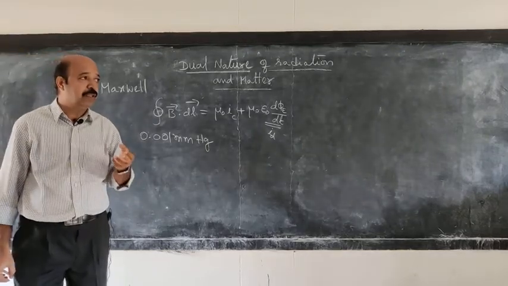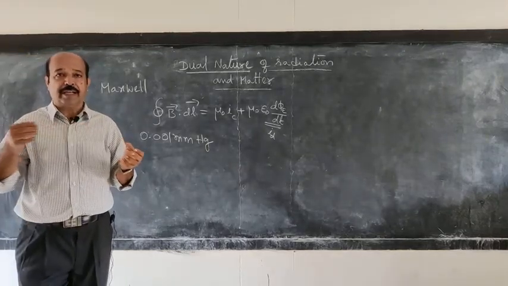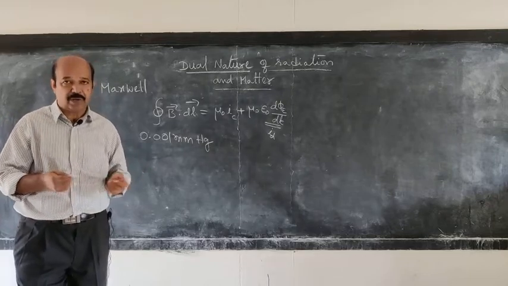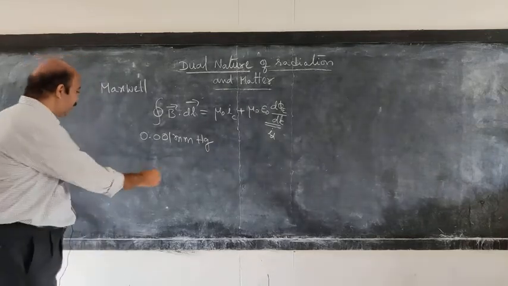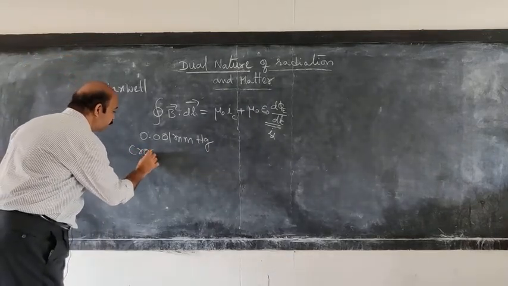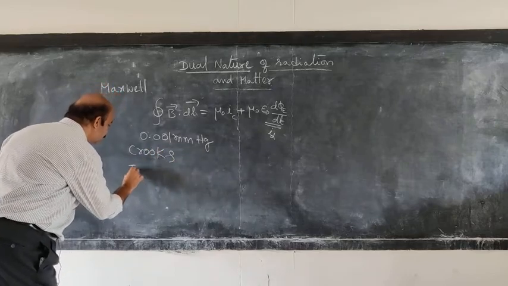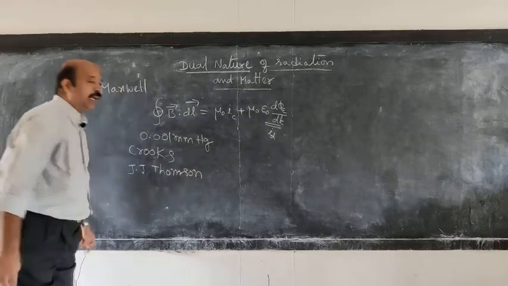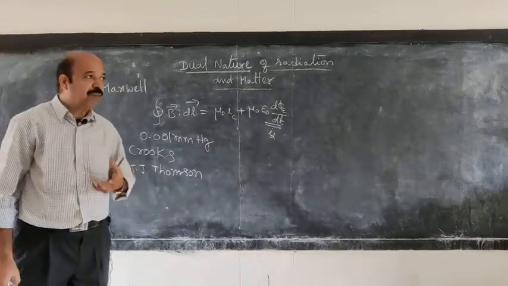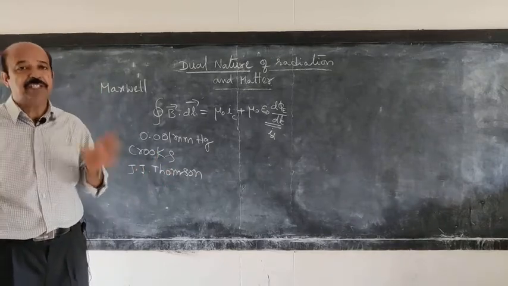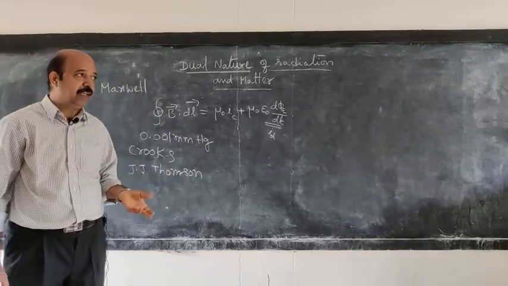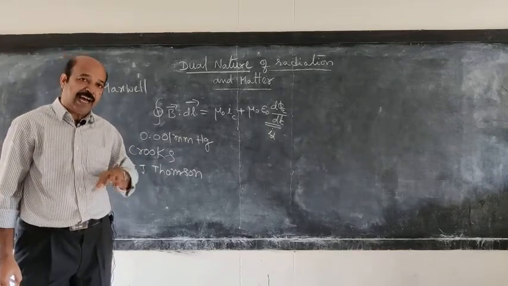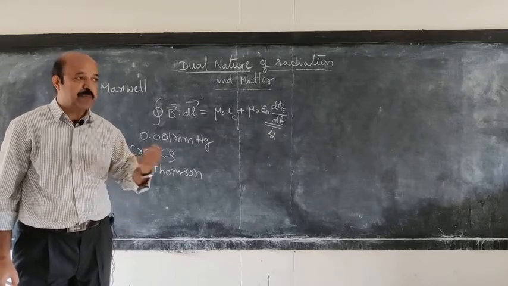That glow is attributed to the incidence of radiations or rays coming from the cathode, and these rays are known as cathode rays. Experiments performed by Crookes and J.J. Thomson showed that these cathode ray particles are negatively charged particles and are affected in magnetic field and also in electric field, and they have kinetic energy and they transport momentum.